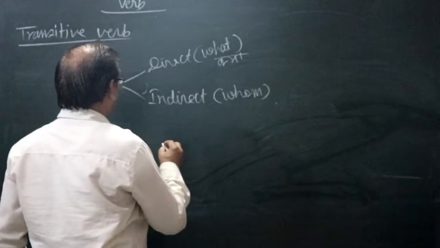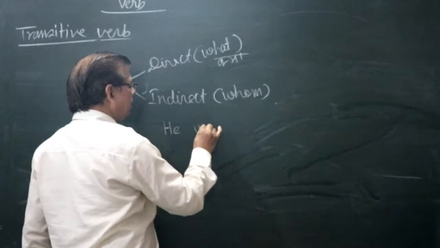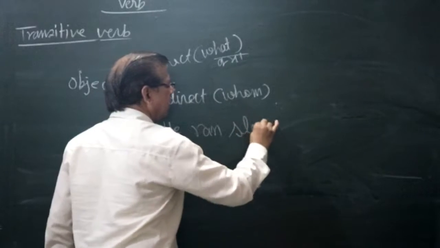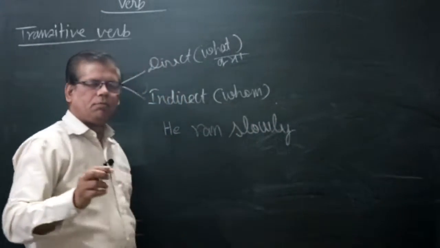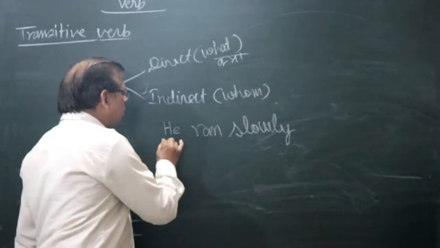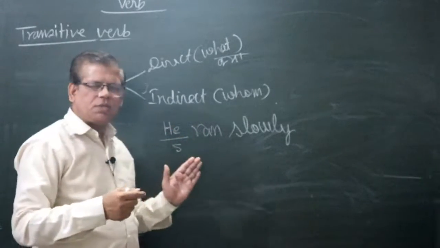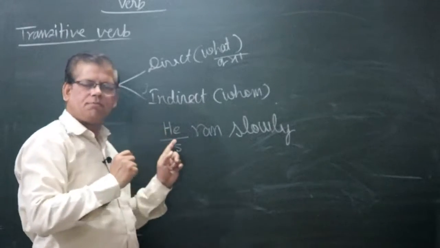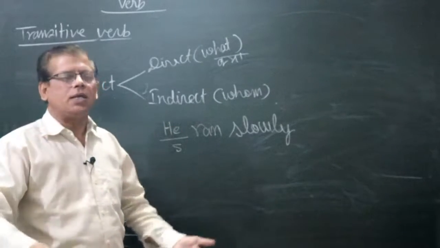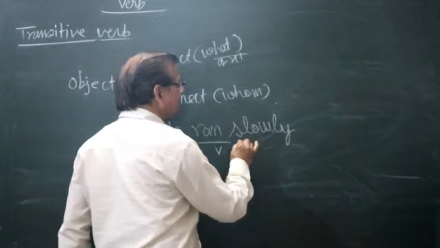Hello children. He ran slowly. Now let us analyze this sentence. The doer of the sentence is what? He is the doer. Subject. The doer is called the subject. What is the activity done by him? The action done by him is the action of running. He ran. The action is called the verb.